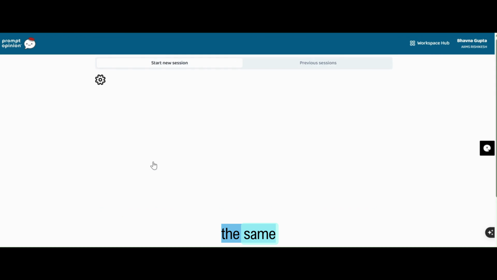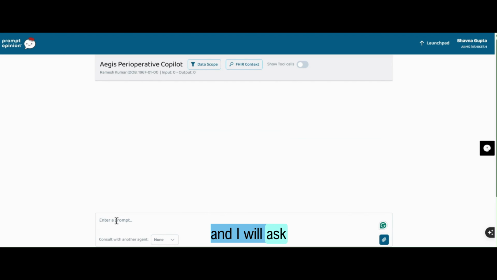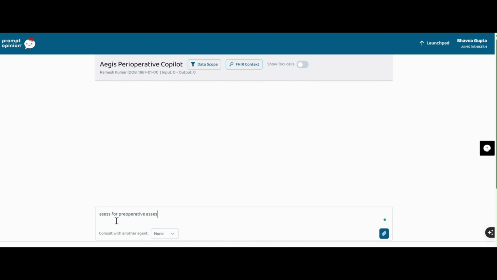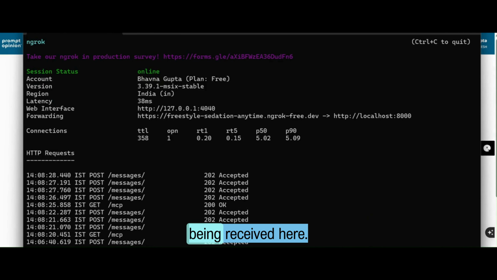Now I'll apply the same to a different patient. Let's test for Ramesh Kumar. I will again call my AEGIS Perioperative Copilot and ask it to assess this case for preoperative assessment. Let's see what response it provides. Again, I will show you the tool calls being activated here. As you can see, the tools are being received here.